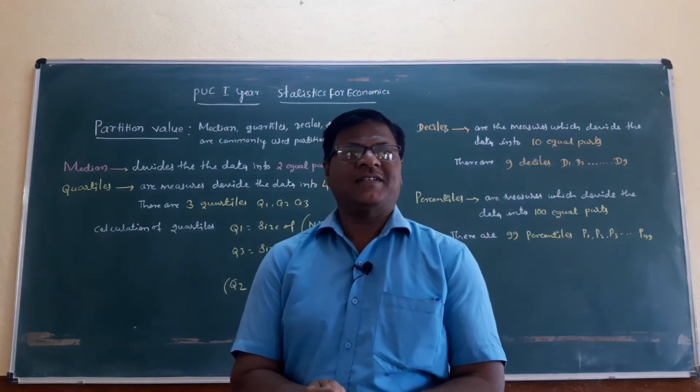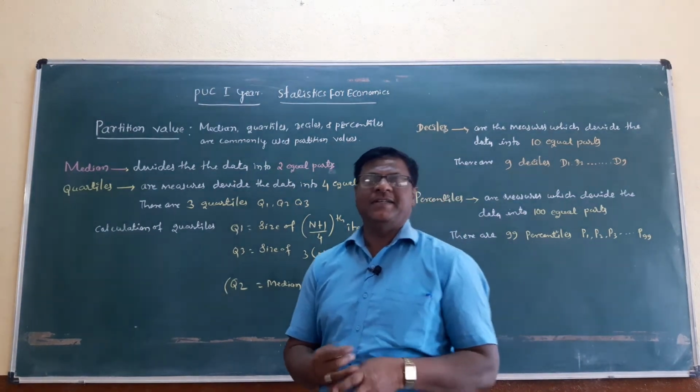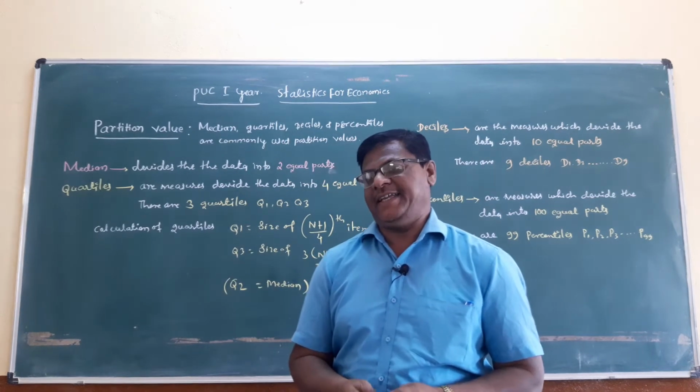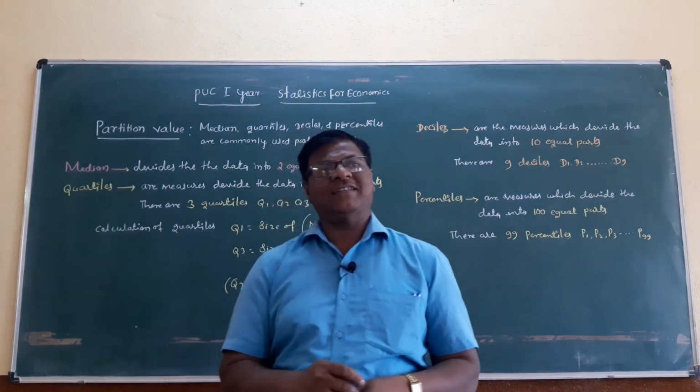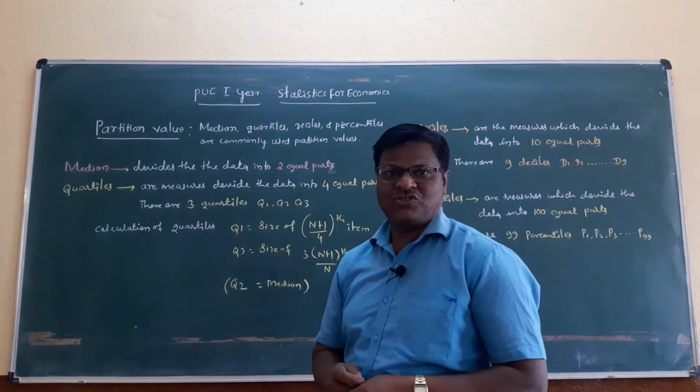Students, today let us study chapter number 5, that is central tendency or measures of central tendency. Today let us study the partition values.